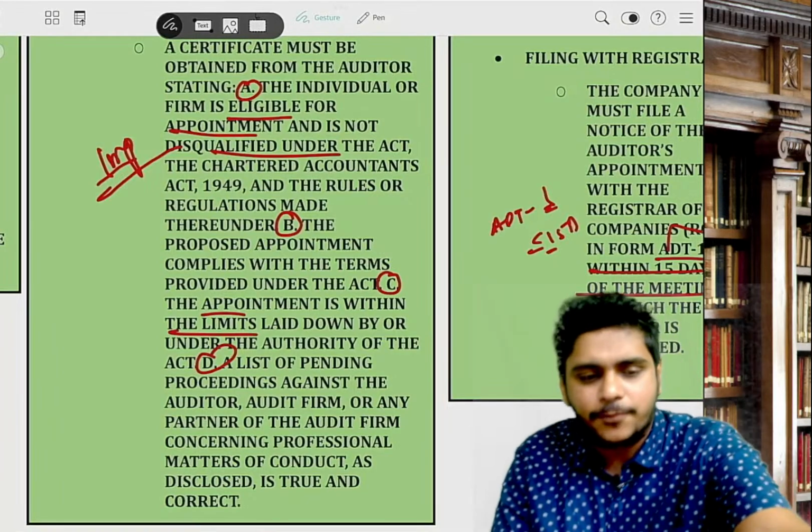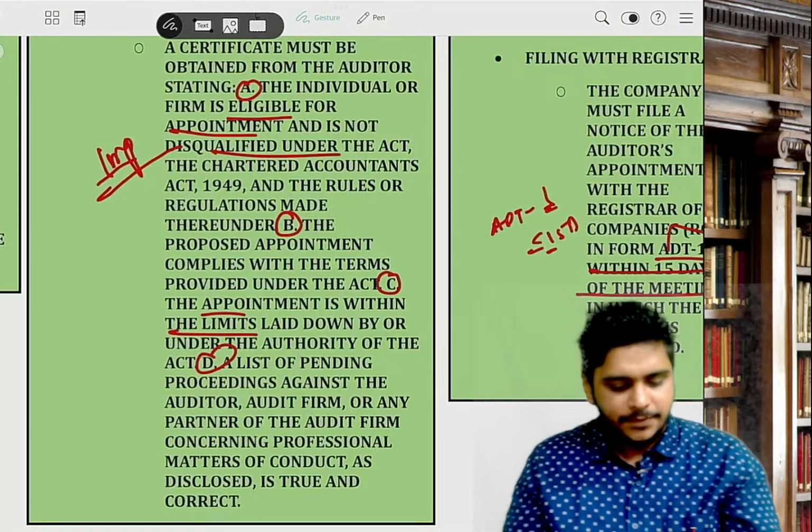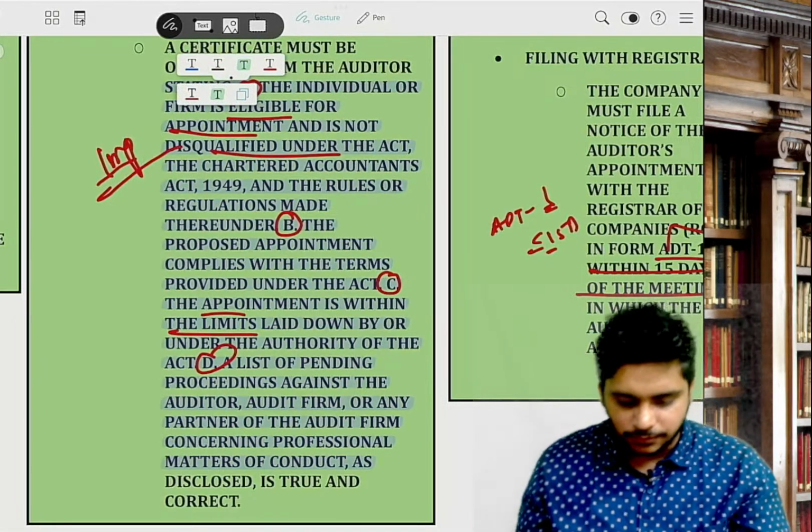Number 4, whatever proceeding is going on, if it is going on, it is disclosed and it is true and correct. This is an important answer in the notes. You can see it.